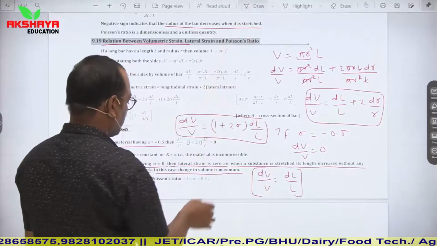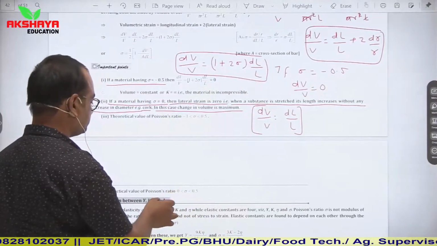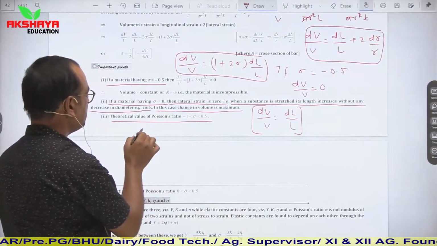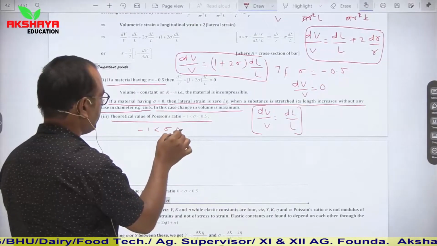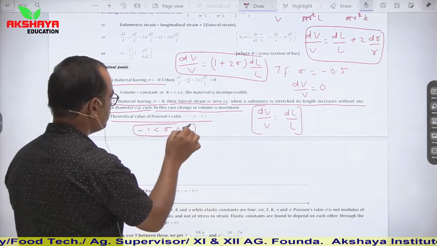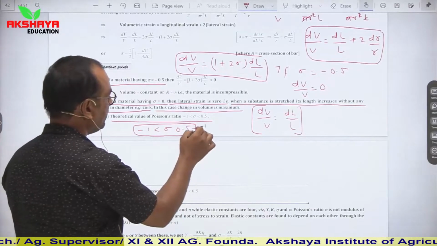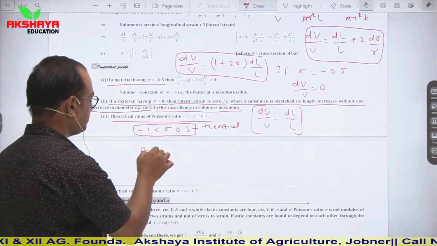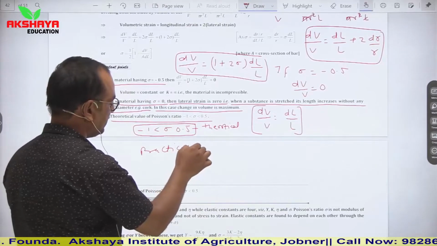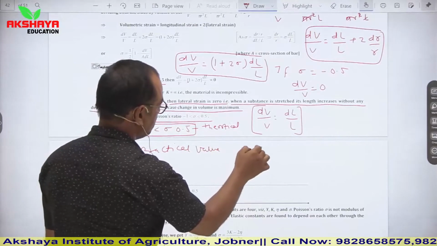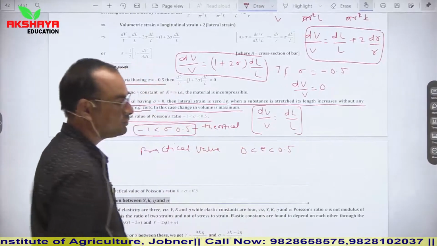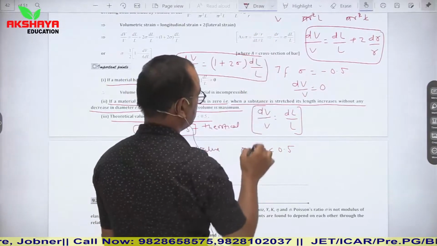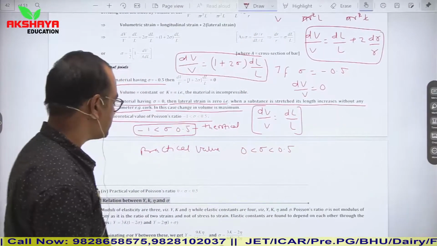Now see, if we talk about theoretical value and practical value, then theoretical value of Poisson's ratio is minus 1 to 0.5. This is its theoretical value. And if we talk about its practical value, then practical value is from 0 to 0.5. So this is the relation.